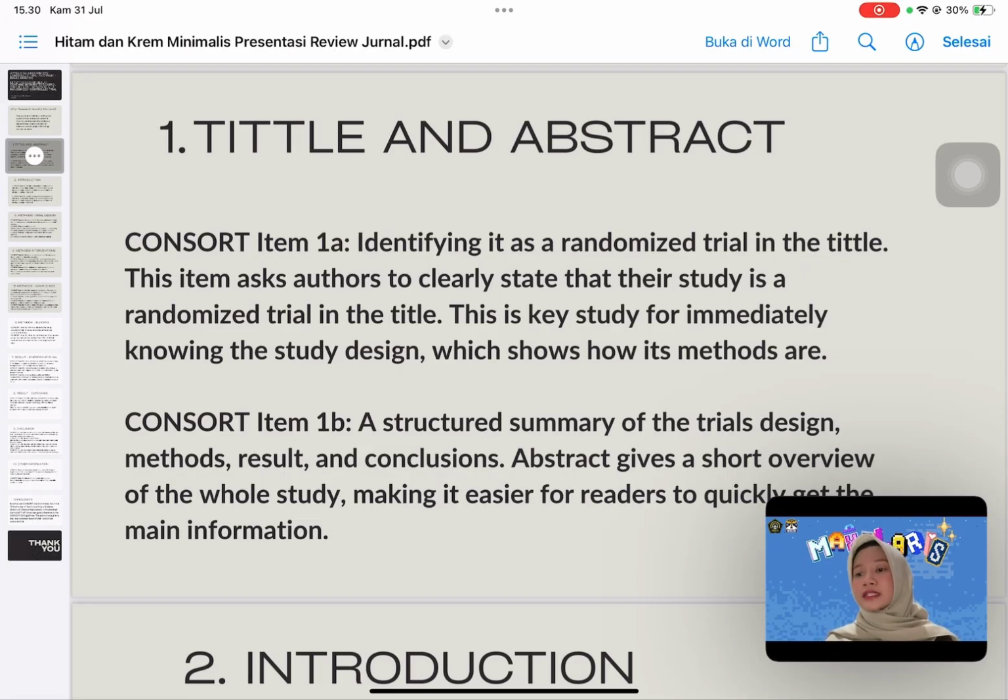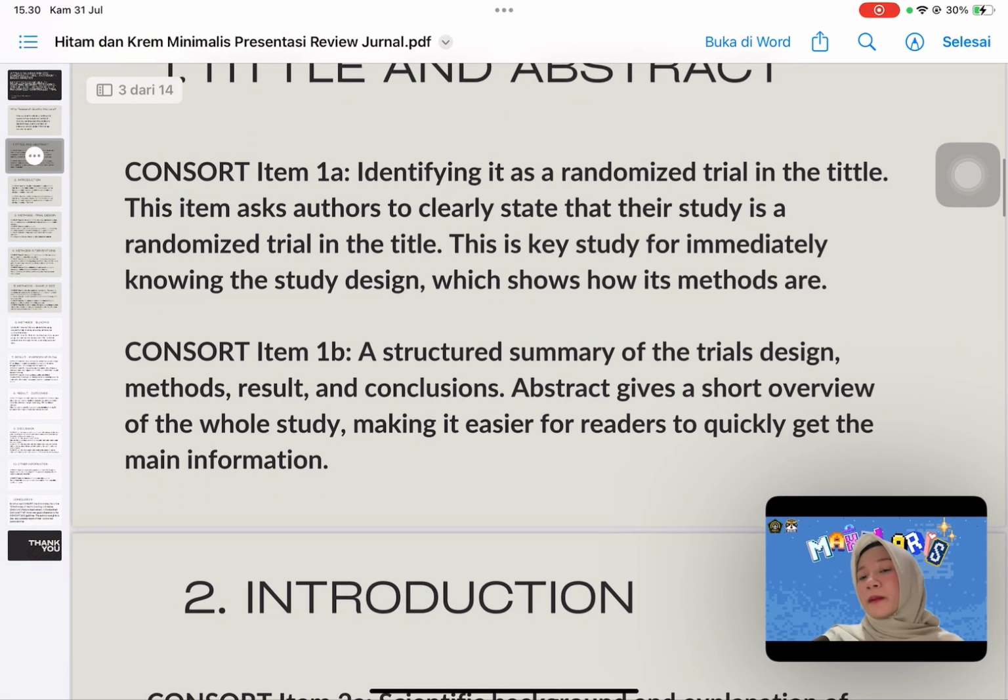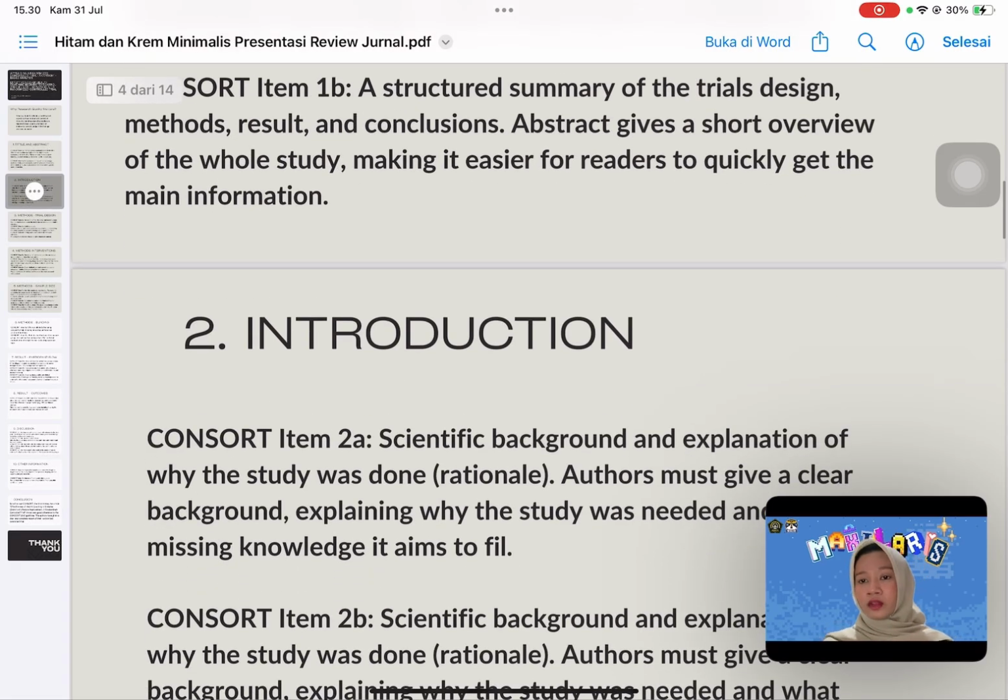This is important for immediately knowing the study design, which shows what its methods are. CONSORT item 1B: a structured summary of the trial's design, methods, results, and conclusion. The abstract gives a short overview of the whole study, making it easier for readers to quickly get the main information.